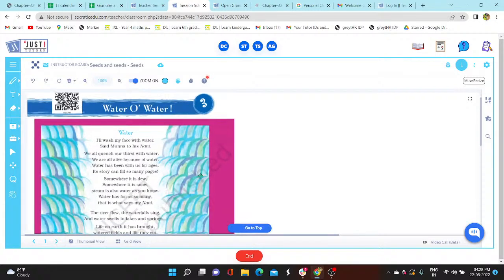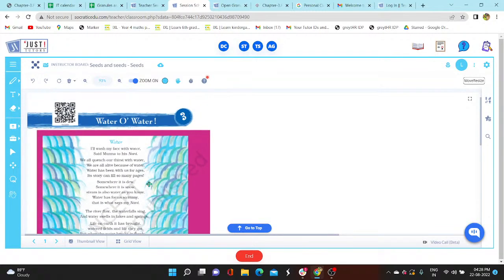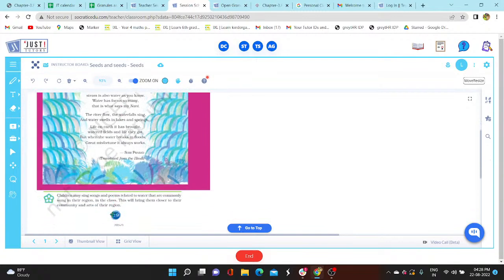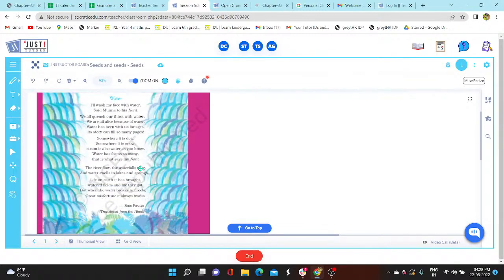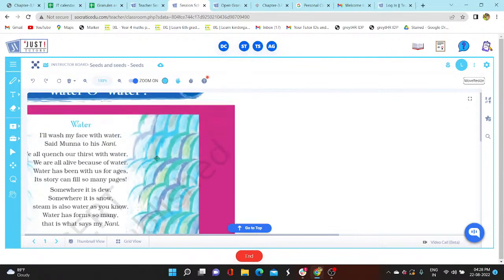Over here we have the screenshot of your book. The first page of this chapter has a poem. You can read this poem. Let's quickly read this poem.